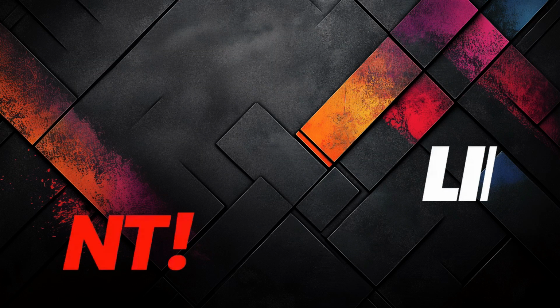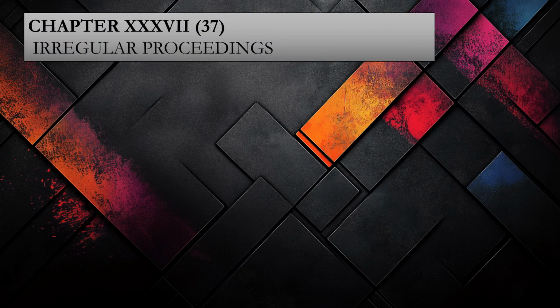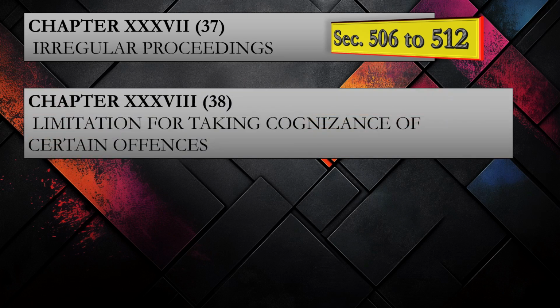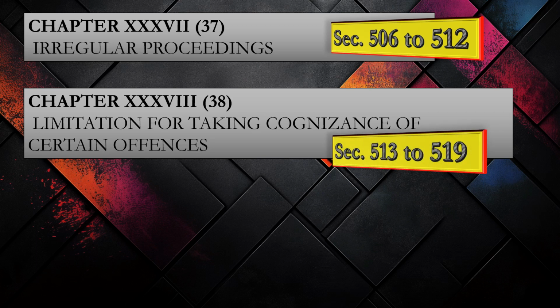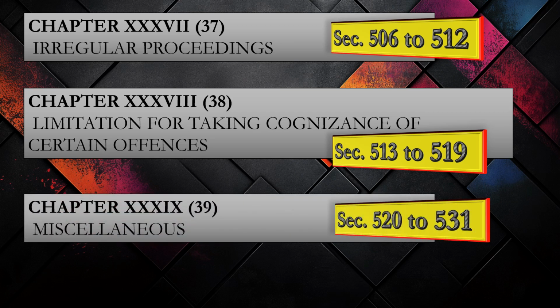So we come to the end of Nagarik Suraksha with chapter 37, providing irregular proceedings of the code under section 506 to 512. Anything else? Yes, chapter 38, limitation for taking cognizance of certain offences under section 513 to 519. Still, if we have left out anything, that can be covered under chapter 39, miscellaneous, under section 520 to 531.